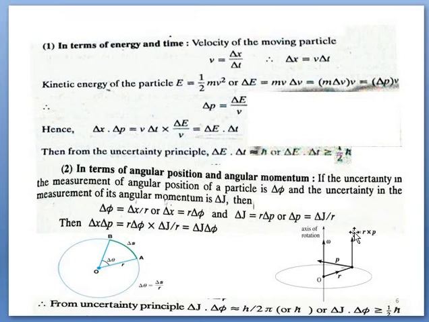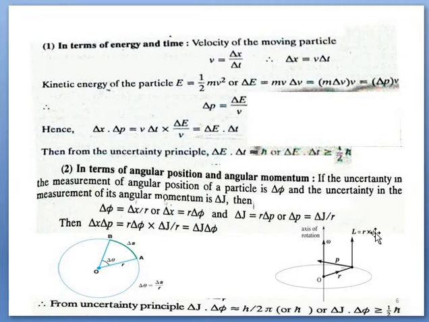So the direction of L, the angular momentum, will be perpendicular to both the particle position relative to the rotational axis and the linear momentum. Since this is a vector product, by removing the vector we will have L equal to r p sine theta.